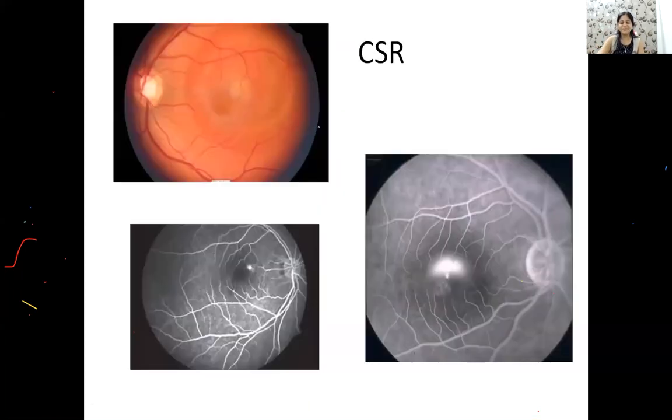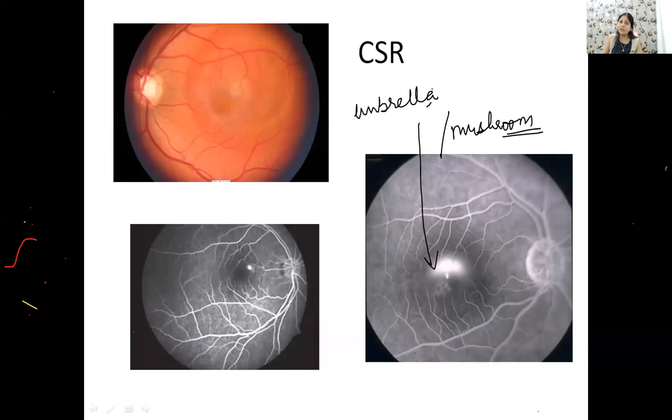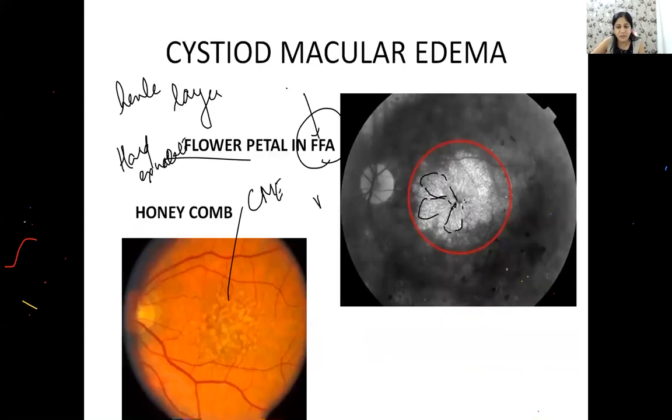Okay? Hanji. The next picture question will be from CSR. You will have a mushroom appearance. Mushroom appearance of a hyperfluorescence, which is also called as an umbrella pattern. So you should know all the symptoms, all the conditions which may lead to CSR. ठीक है? कौन सी लेयर में प्रॉब्लम होती है बच्चे? सेंट्रल सीरस रेटिनोपैथी में which layer is affected? Anyone? Where is the fluid collection? Where is the fluid collection?